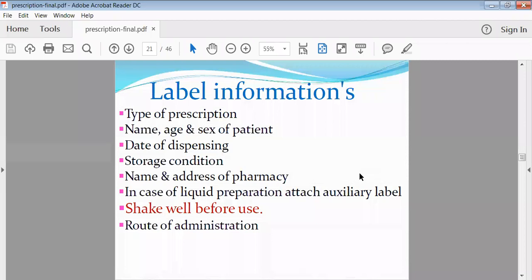Whether, while administering that medicament, checking is important or not. So check well before use, an advisory note like this should be written on that label. Then the route of administration: whether that medicament is taken by the oral route or by the topical route. All these things should be written on the label.